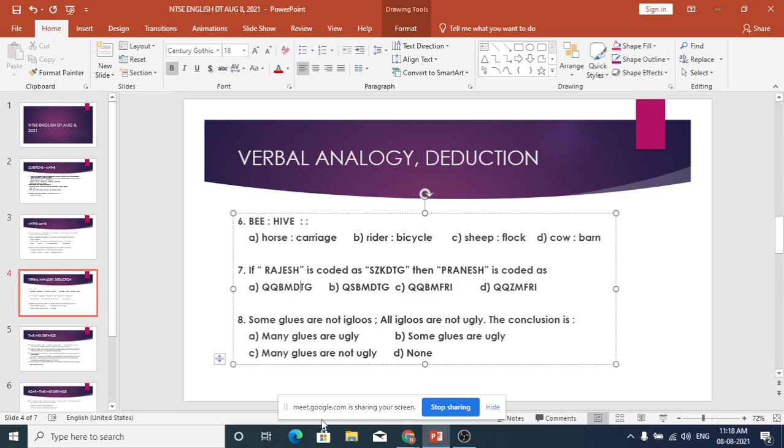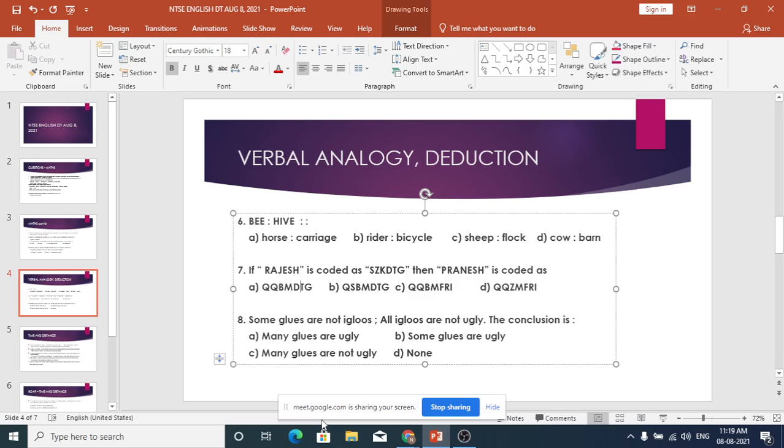So this is actually a separate chapter. We need to go through some concepts before answering this. But I will tell you some shortcuts. See, there are 2 statements they have given. Some glues are not igloos. All igloos are not ugly. Here, for both the statements, igloo is common. So, first point, in the answer, the igloo should not come.